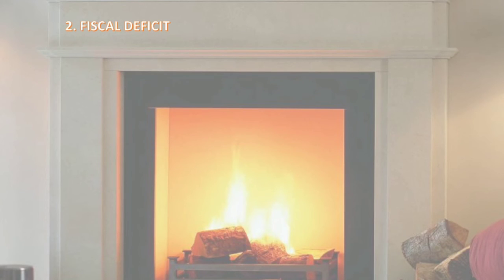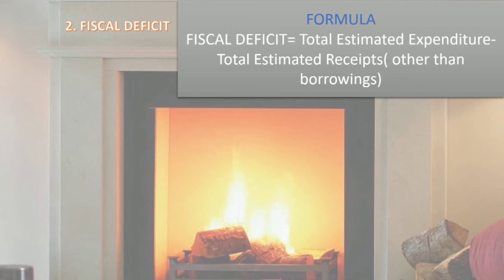The second type of deficit is fiscal deficit. Fiscal deficit means the excess of total expenditure over total estimated receipts other than borrowings. So it is the deficit of the government which says that the government's expenditure is more than the government's receipts other than borrowings. Why are we excluding borrowings? We need to understand that.